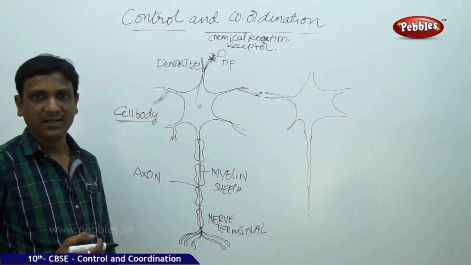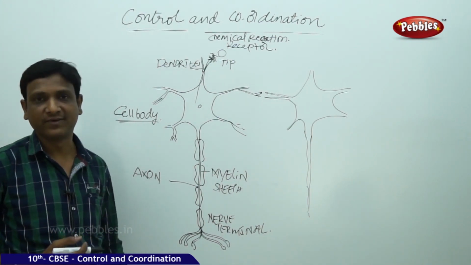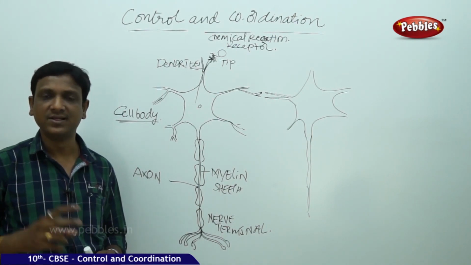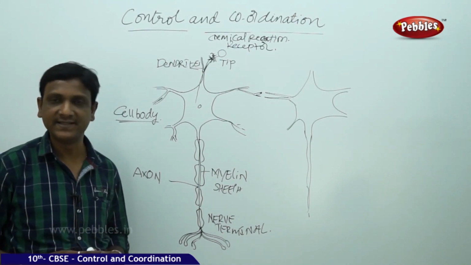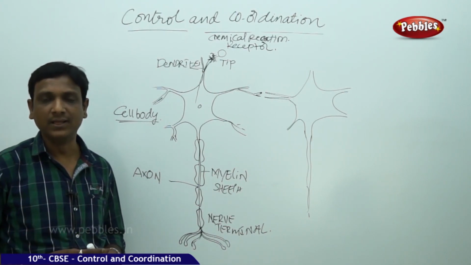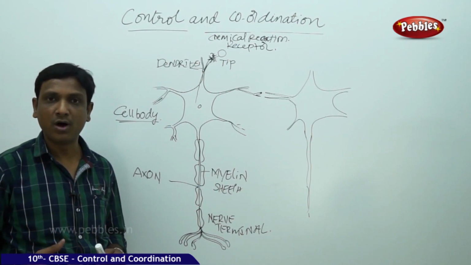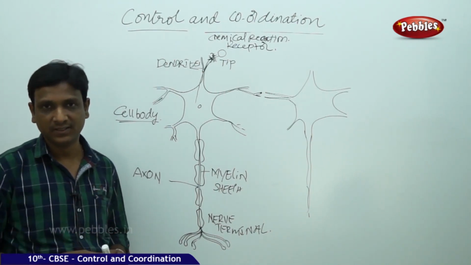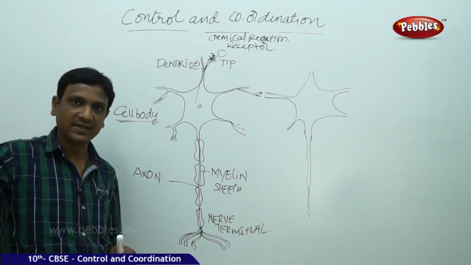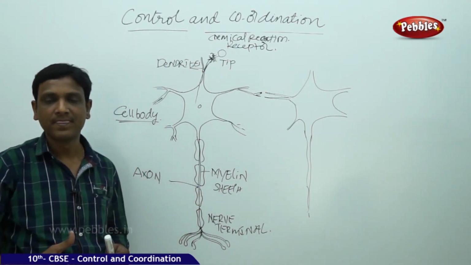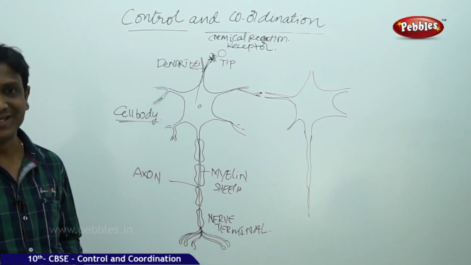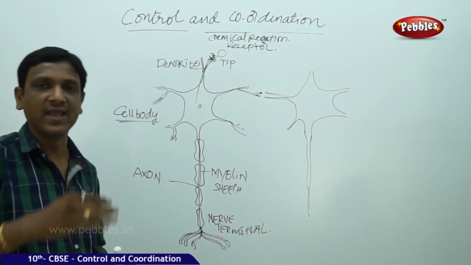We see that electricity passes through copper wires in our house wiring, with switchboards and various electrical appliances. If you have an electric bulb or an electric fan, for it to glow or work, it should be connected to the electric power supply through a cable. When the electricity passes through the cable, then the electrical appliance will work.